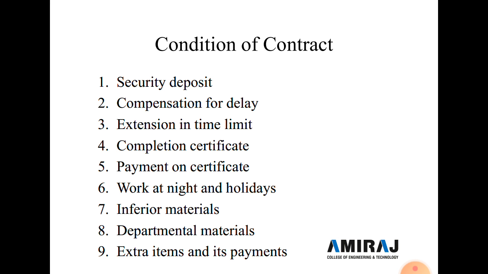Now the seventh condition of contract is inferior material. This clause is provided to reject the materials and workmanship which do not conform to the specification of the work. Here, which type of material is to be used is already given in the specification. If the contractor does not use such material, it is rejected by the owner, and all the material and workmanship which, in the opinion of the engineer in charge, do not conform to the provisions made in the specification of the work shall be rejected.